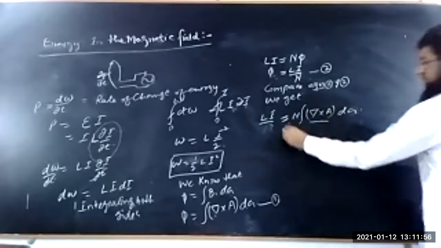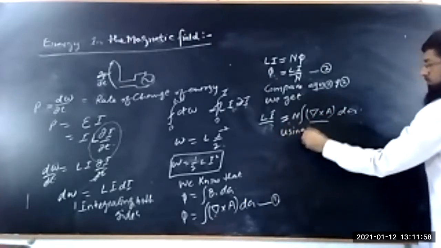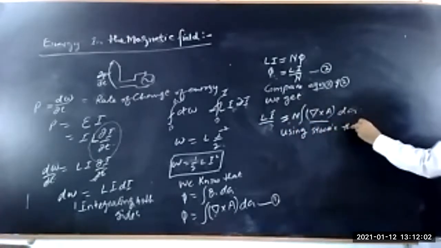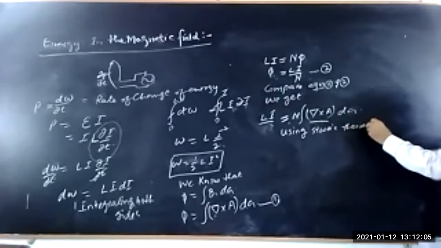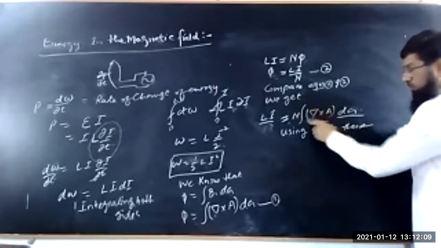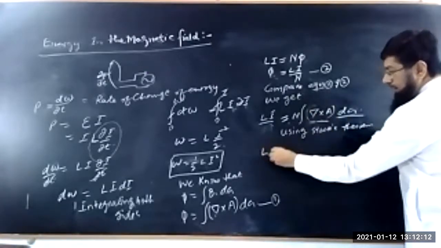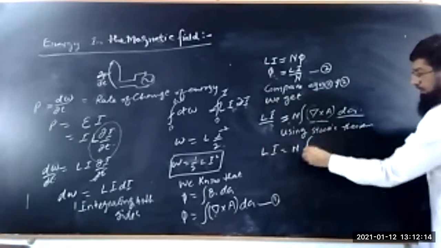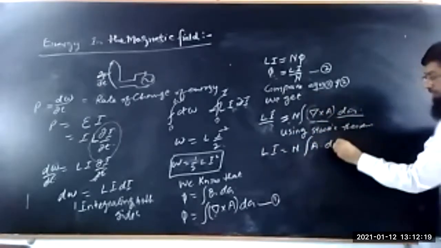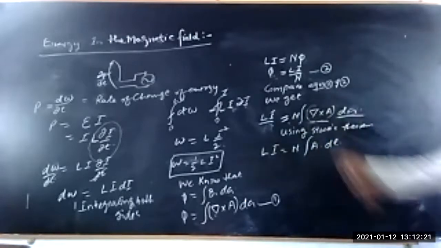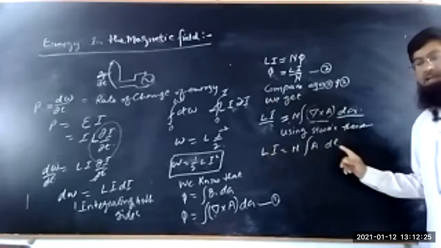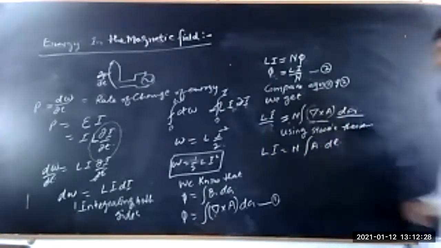Using Stokes theorem, this surface integral is converted into a line integral by omitting the curl. So Li is equal to N times the integral of A dot dl. So this curl is omitted by the vector of the vector. So Li is equal to N into A dot dl.